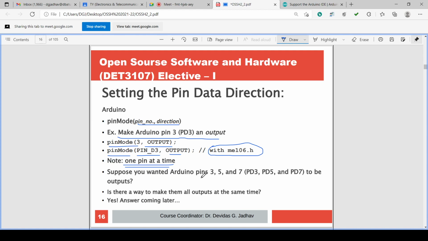Suppose we want Arduino pins 3, 5, 7, that is PD3, PD5, PD7, to be outputs. Can we do that at the same time? We check it. Okay, you can check it.